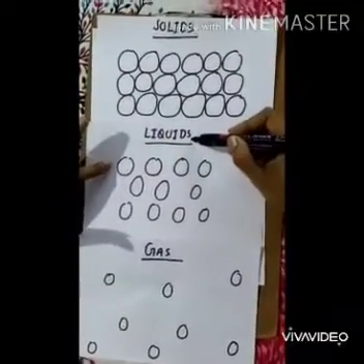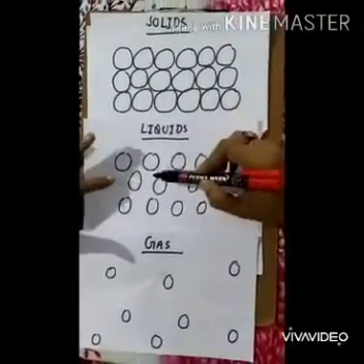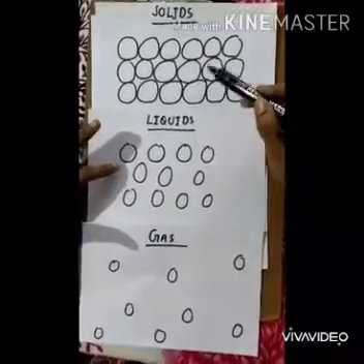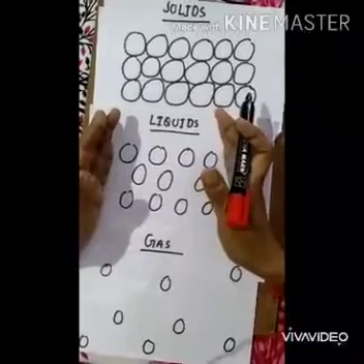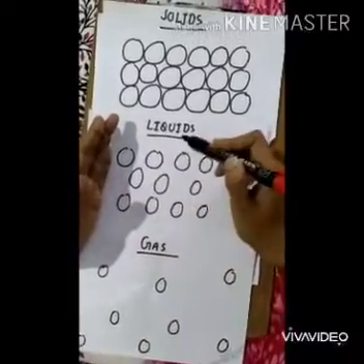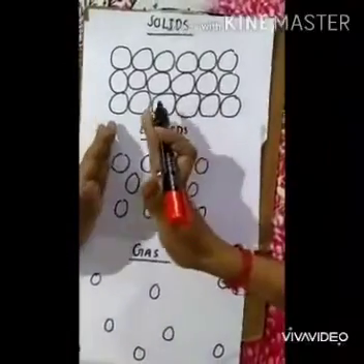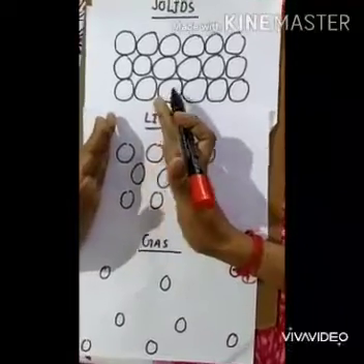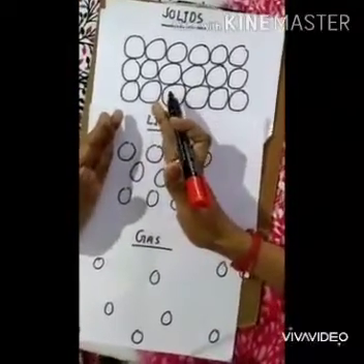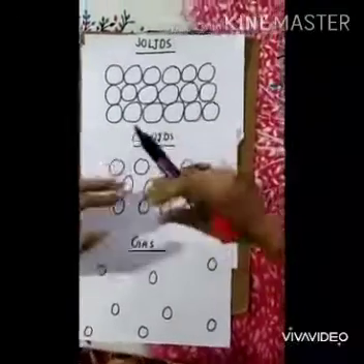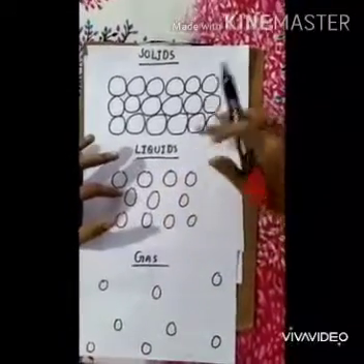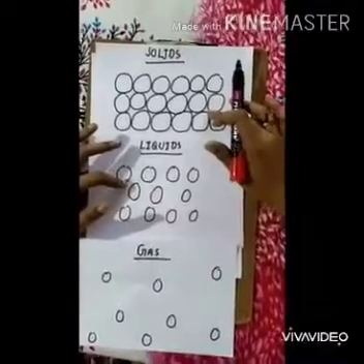Now take liquids. The arrangement of particles is not as in solids. In liquids, particles are farther apart. There is some gap between particles, so the distance between the particles is a little more. So the force of attraction is less as compared to solids. In liquids, particles can move freely as compared to solids.